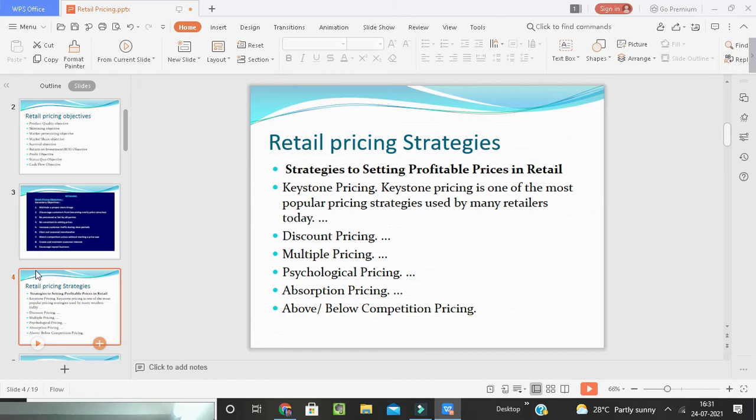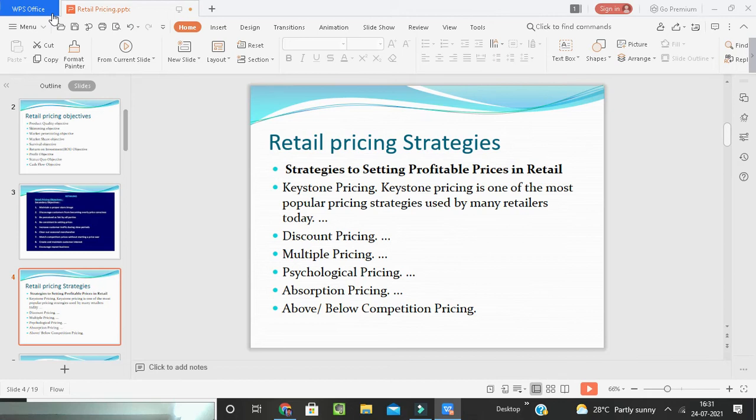The strategies for setting profitable prices in retail include keystone pricing, which is one of the most popular pricing strategies used by many retailers today. Then discount pricing, multiple pricing, psychological pricing, absorption pricing, and above or below competition pricing. These emphasize the quality of services they are going to check.